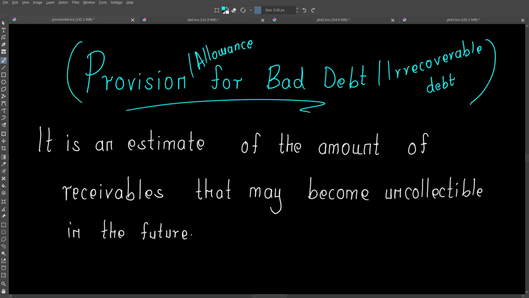Basically, what this means is being able to provide for bad debts, or creating an allowance in our books at the end of the period for bad debts. That is, debts that will not be collected. So we make an estimate of the amount of receivables that may become uncollectible in future, and make sure we do adjusting entries during the end period to record this provision that we have made.